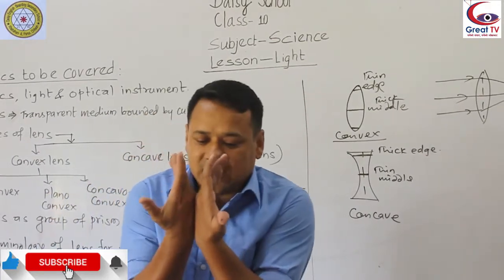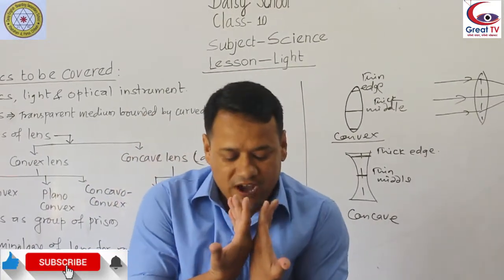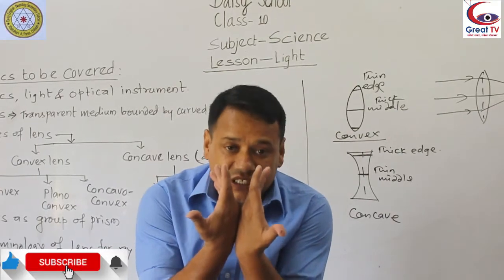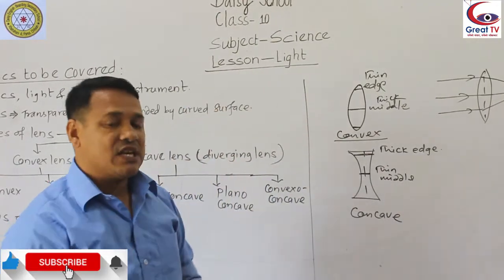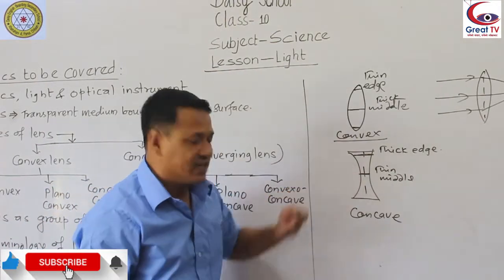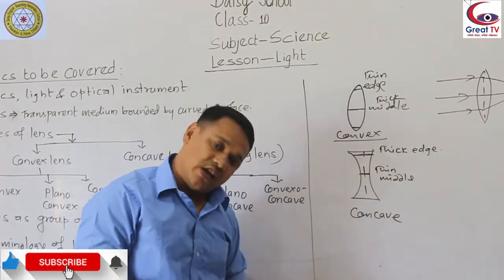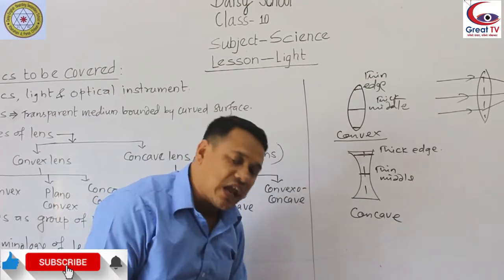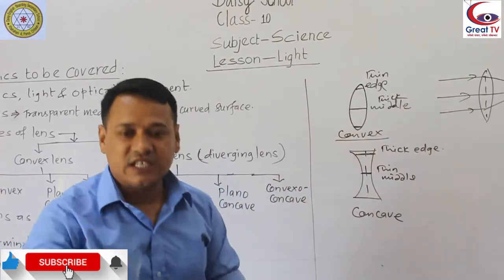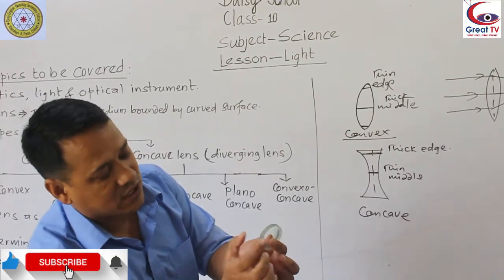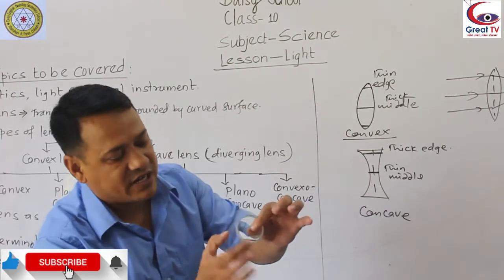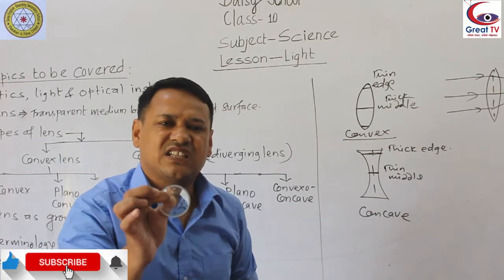While doing it this way, in the middle we find the thin part, at the end we find the thick part. So concave means a lens which is thin at the middle and thick at the edge. You can see it is very thick at the edge, but at the middle it is very thin.